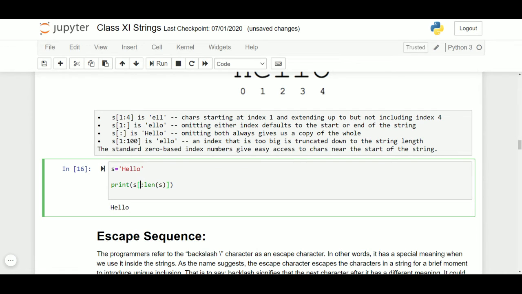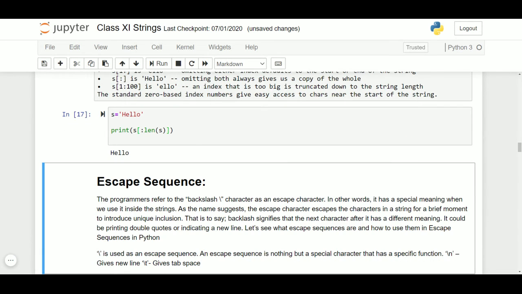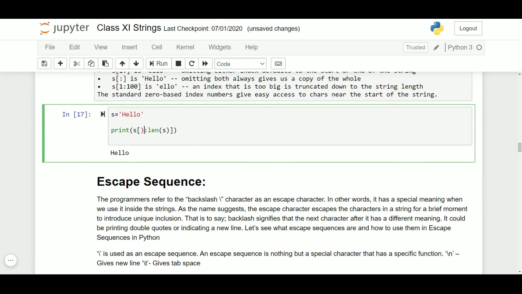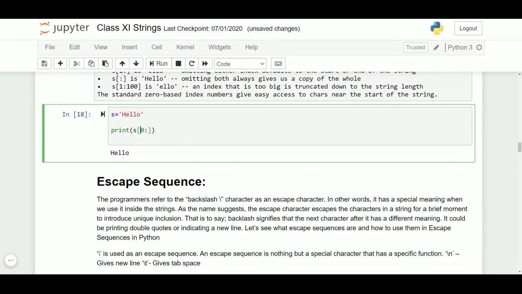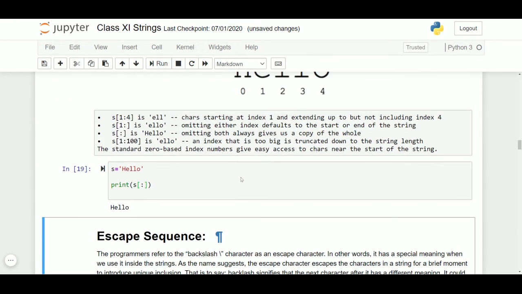If I skip the first one and don't write it, the default is also 0. If I skip the last one, the default value comes, and it is hello. If I skip both, the default start is 0 and the end is len of s, as it will go till the last index, len of s minus 1.